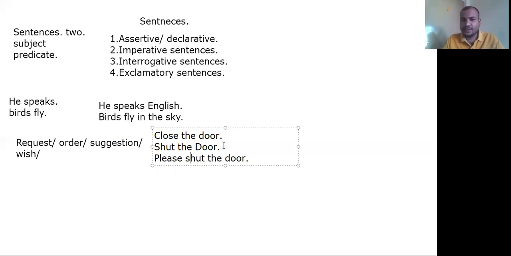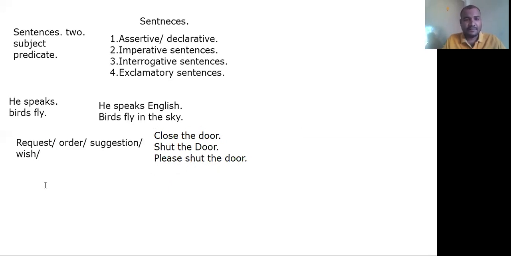Close the door, shut the door, please shut the door. Would you mind shutting the door? So these are all imperative sentences: suggestions, requests, orders, wishes, commands. These are nothing but imperative statements.